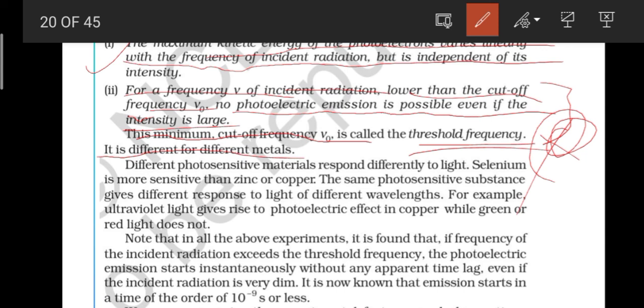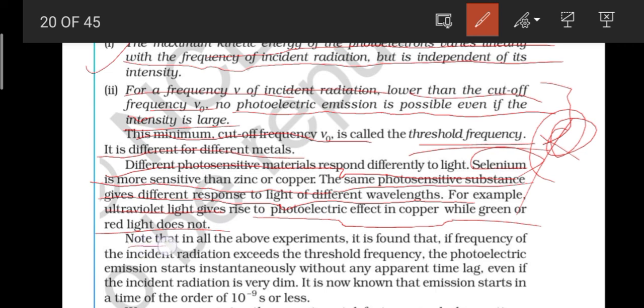Next, this minimum cutoff frequency V naught is called the threshold frequency, and it is different for different materials. We have metals, as we have seen before, and different photosensitive materials respond differently to light, like selenium. Another example: selenium is more sensitive than zinc or copper. The same photosensitive substance gives different responses to light of different wavelengths. For example, ultraviolet light gives rise to the photoelectric effect in copper, while green or red light does not.